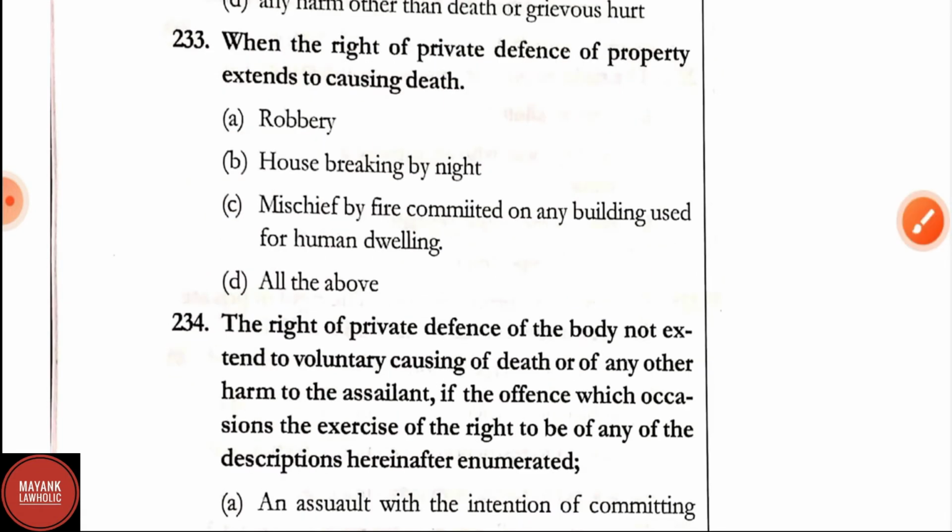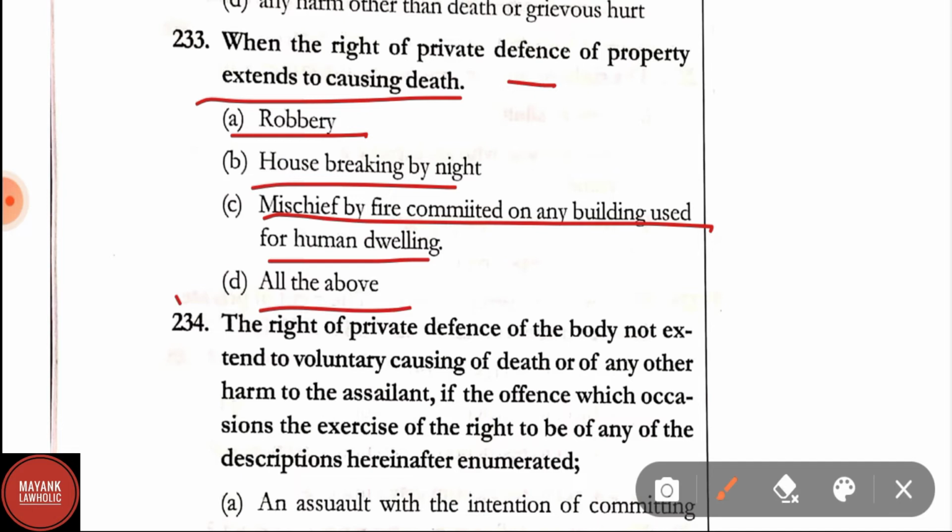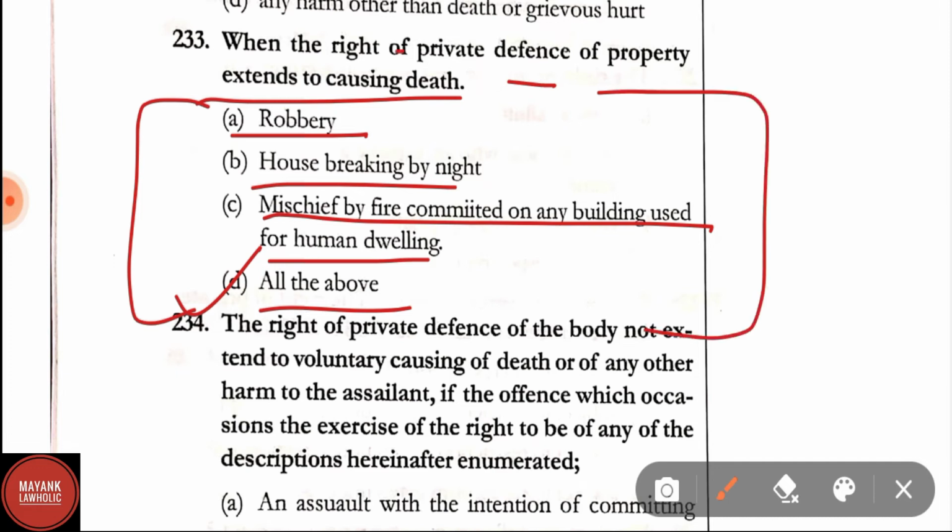Question number 233. When does the right of private defense of property extend to causing death? Option A, robbery; option B, housebreaking by night; option C, mischief by fire committed on any building used for human dwelling; and option D, all of the above. Here the correct answer is option D, that is all of the above. In robbery, housebreaking by night, and mischief by fire committed on any building used for human dwelling, the right of private defense of property extends to causing death.